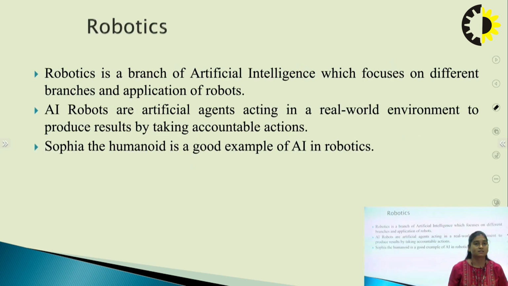Okay, next slide is about robotics. Robotics is an indispensable branch of artificial intelligence, which focuses on different branches and the applications of robots mainly. So AI robots are artificial agents acting in the real world environment to produce results by taking accountable actions. When it comes to an example of artificial intelligence and robots, Sophia, the humanoid, I can say is the most advanced robot. Sophia is a very good example of artificial intelligence in robots.